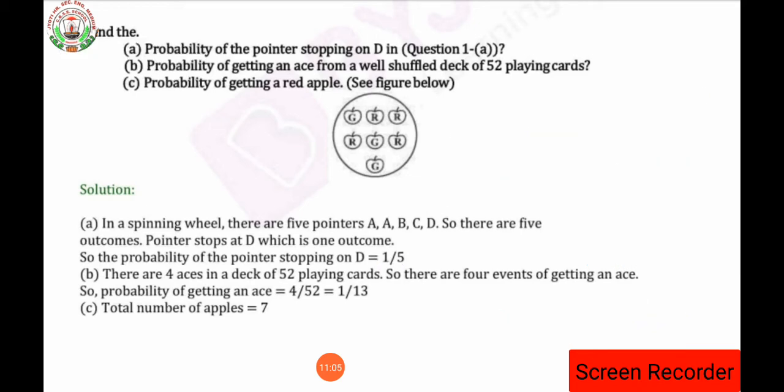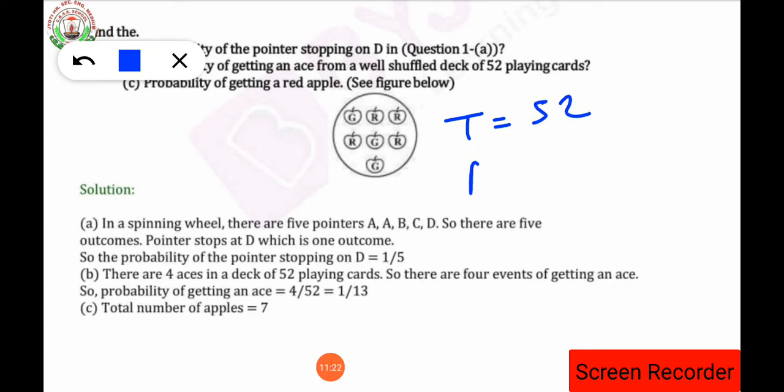Now the next question of the same B part. Probability of getting an X from a shuffled deck of playing cards. As I had explained to you, the total number of cards in a deck is 52, and how many aces are there? There are four aces, isn't it? Out of the total of 52 cards, 4 aces are there, 4 queens are there, 4 jacks are there, and 4 kings are there.